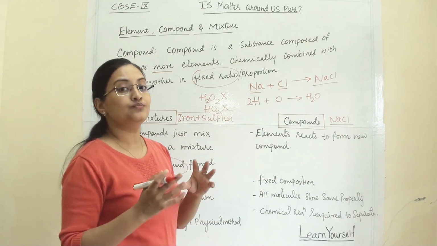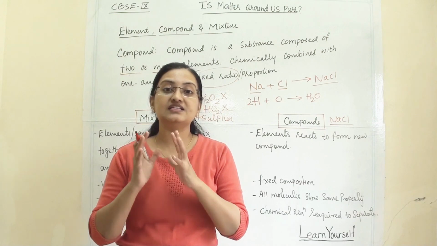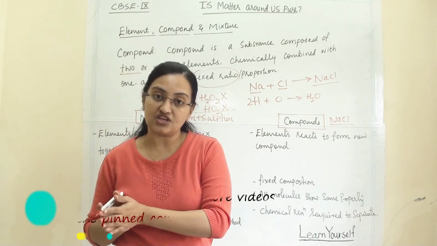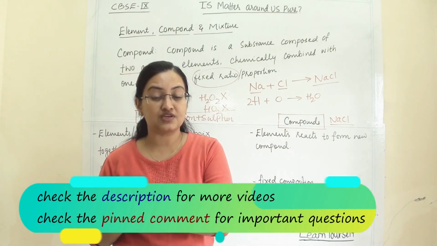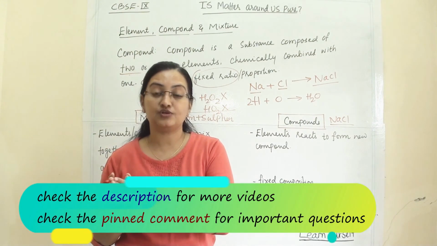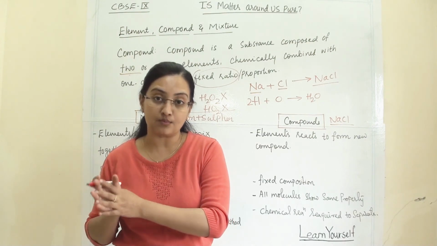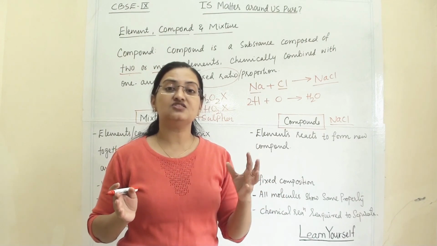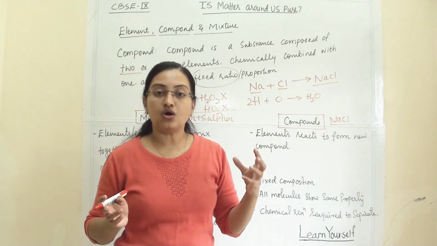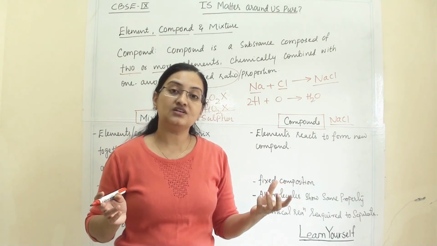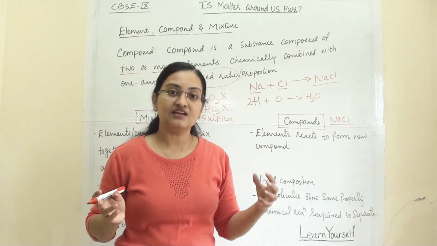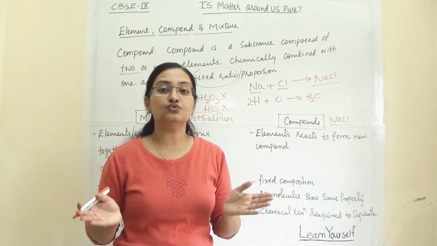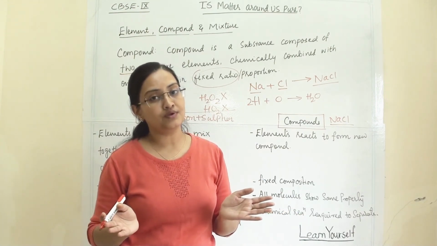Basically you have to remember that a compound is a chemical compound. It has gone through a chemical change. So its set of properties is fixed, and its proportion is fixed. It will show specific characteristic properties throughout the molecules. Whereas a mixture is just a physical mix. All the constituents or components will retain their own property and we can separate them by a physical method. So these two things are very different from each other.